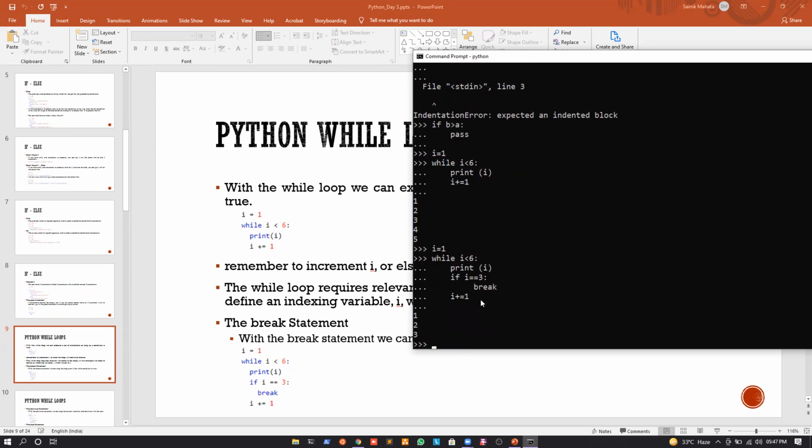So if I just press enter, you can see that I printed 3, right? Then I checked is 3 equal to 3? Yes it is. So I wrote the break statement. Now what is the function of break statement? It will just stop everything and it will come out of the loop. So again, after encountering the break statement, the loop did not continue from 4 to 5, right? Whenever it encountered the break statement, it just stopped everything and came out of the loop. Okay, I hope I'm clear till this.